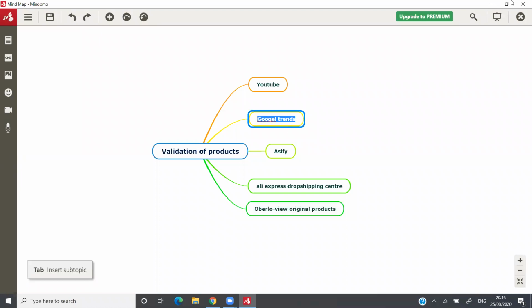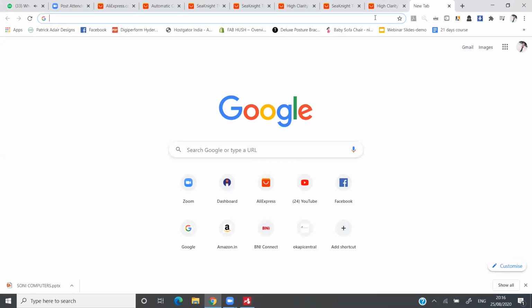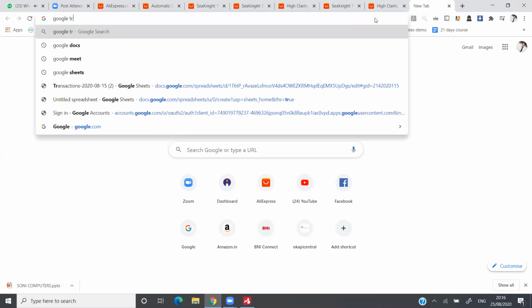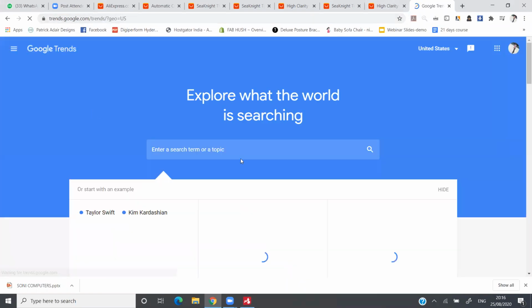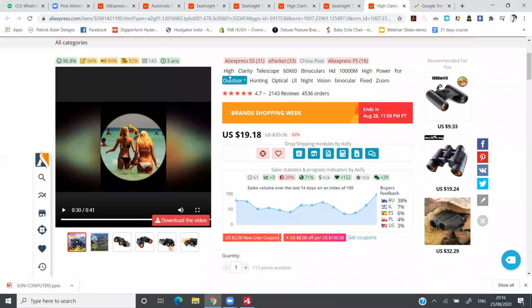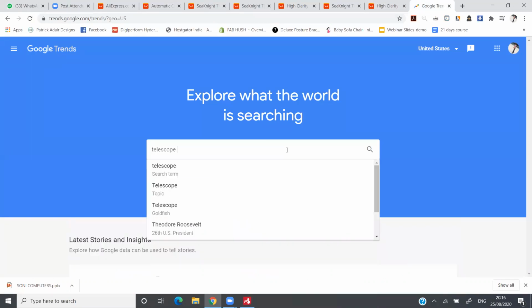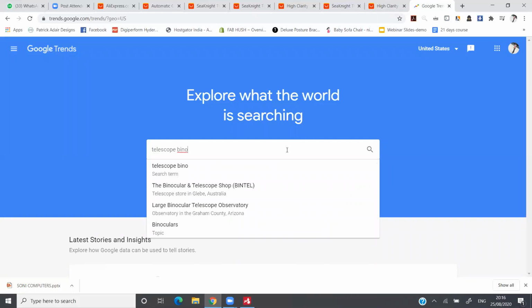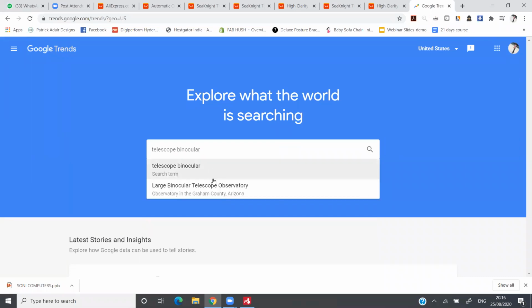Now let me go with Google Trends. Now what I'll do is go to Google Trends here. Let me click on this. Now let me search for the same topic: high clarity telescope binocular. Let me type in here: telescope binocular. Is the spelling correct? Yeah, telescope binocular.